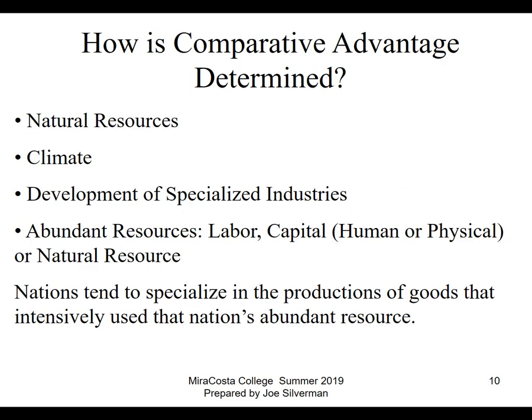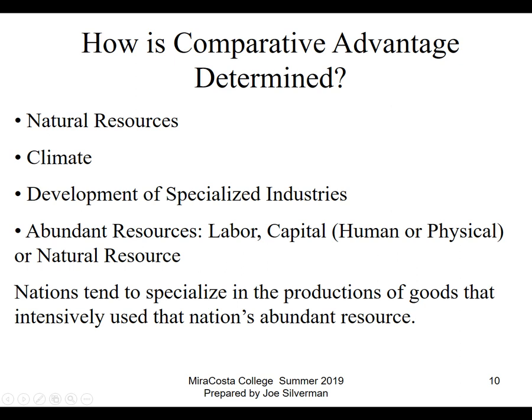Okay, so how is trade determined? It's by comparative advantage. So what would give a country a comparative advantage? Some things could be like natural resources. One of the reasons that Saudi Arabia exports so much oil is because they have so much of it and it's so inexpensively available.